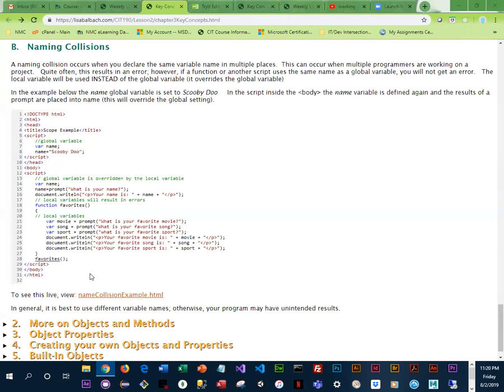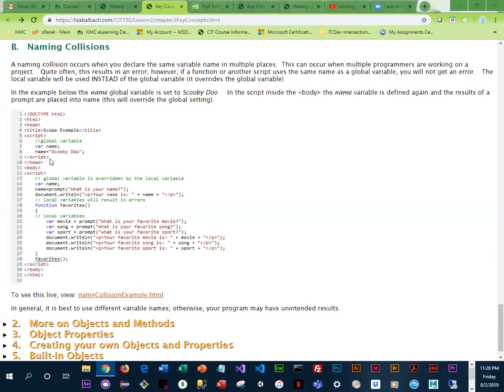Okay, so let's take a look at an example. So we've got in the head section a global variable, and we've assigned Scooby-Doo to name. Okay, so this is global. It's known everywhere. And then down here in the body, we are declaring name again.